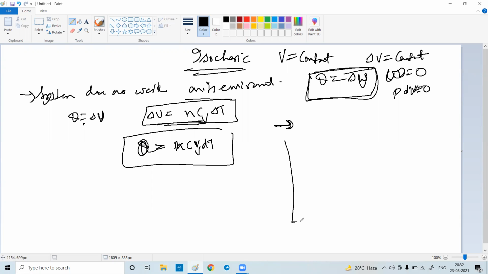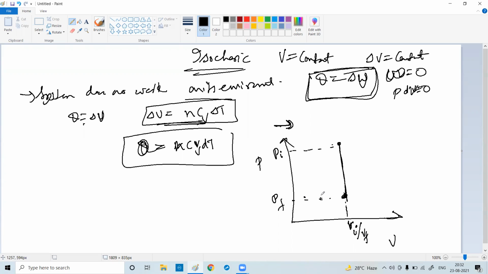So what are the points? And how will the graph be? Rishabh, pressure versus volume. Constant volume, no? So this is PI, this is PF. This is VI, and VF is the same, no change. Volume is constant. What is changing only? Pressure is changing. Yes or no? Clear?